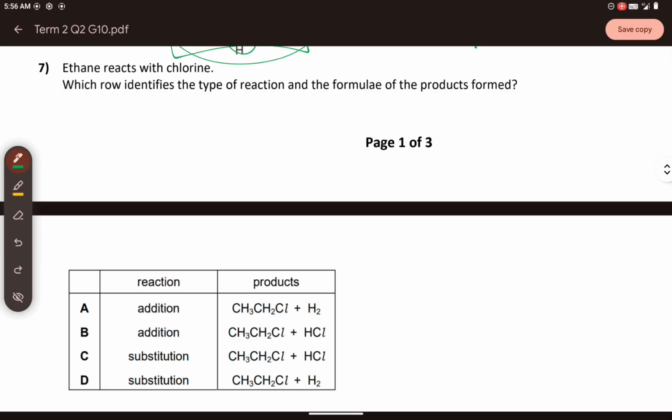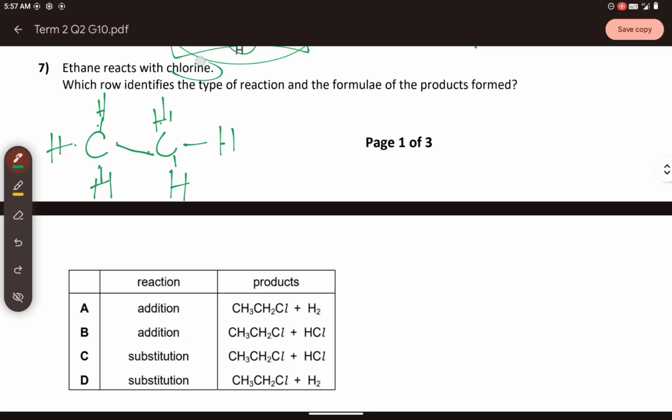Let me draw the structure first. You have the following structure. C, and you know that the carbon has 4 available electrons in the outermost shell. That is where the bonding happens. Ethane means you have two carbons, so you will have that. Then bond, bond, and hydrogen has one. So you will have it like that, hydrogen, and then hydrogen.